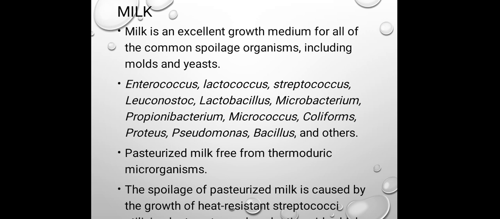Majorly the pasteurized milk is free from thermoduric microorganisms, that is, those microorganisms which can tolerate a higher temperature. Naturally they are not thermophilic, but they can tolerate higher temperature; such thermoduric microorganisms are not present within the pasteurized milk. The spoilage of pasteurized milk is caused by the growth of heat resistant bacteria, for example Streptococcus.